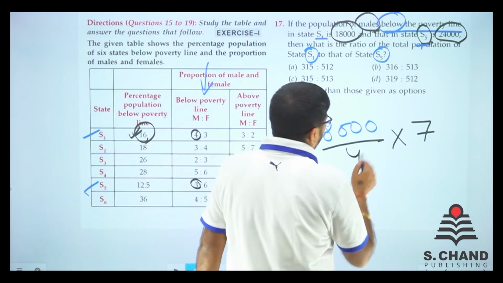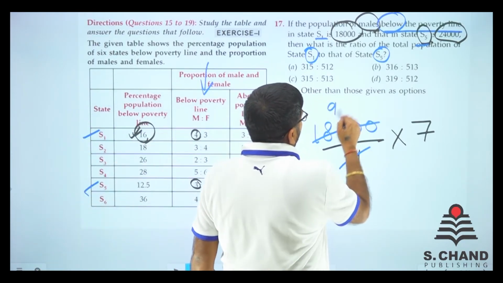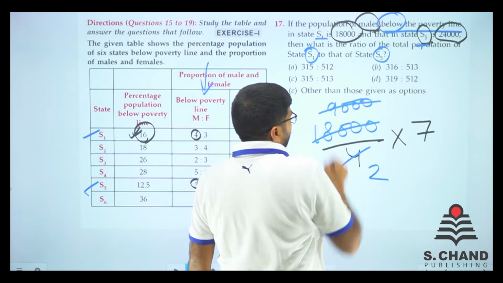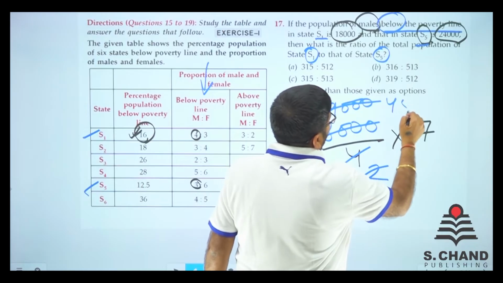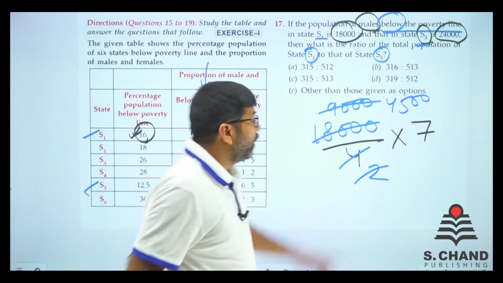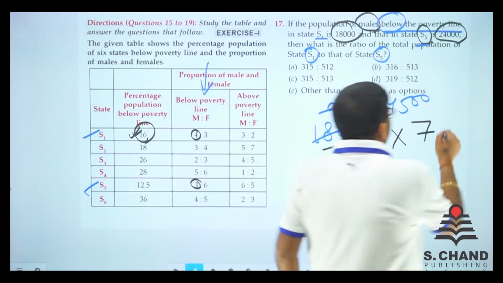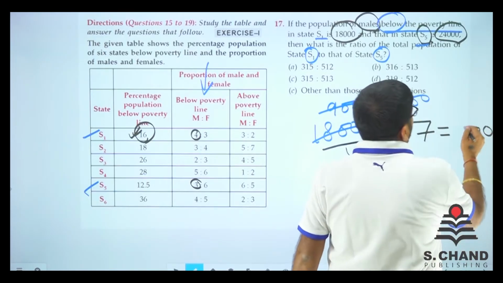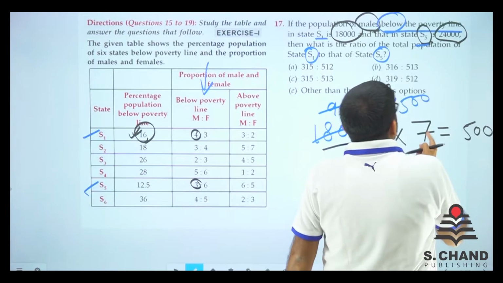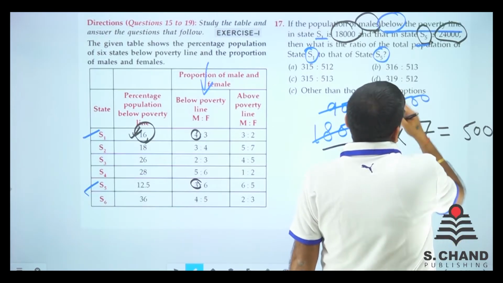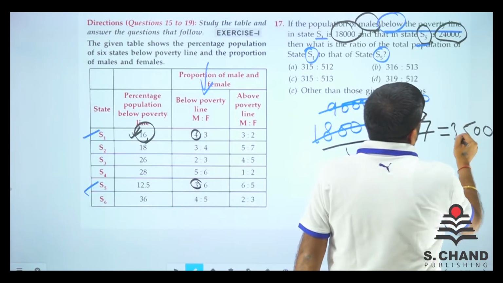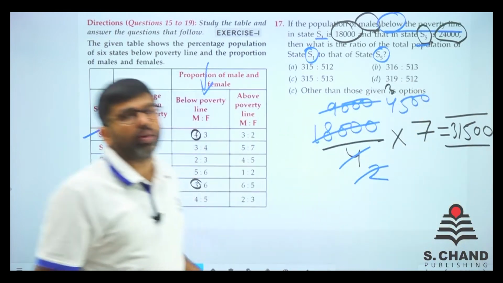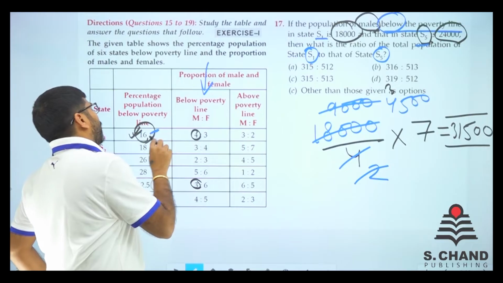So what we'll do is divide that by 4. We got 9,002. And 9,000 divided by 2 is 4,500, right? Now this 4,500, when multiplied by 7, 0, 0, no issues. 7 5s are 35, carry 3. 7 4s are 28, 29, 30, 31. So we got 31,500 as the total population below the poverty line.